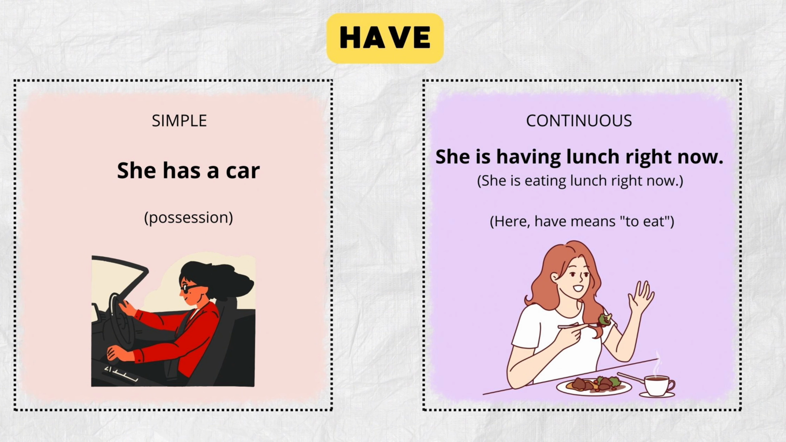Have. Simple form. She has a car. It means she owns a car. Here, have means possession. In continuous form, we say like this. She's having lunch right now. It means she's eating lunch right now. Here, have means to eat something, so she's in the process of eating.